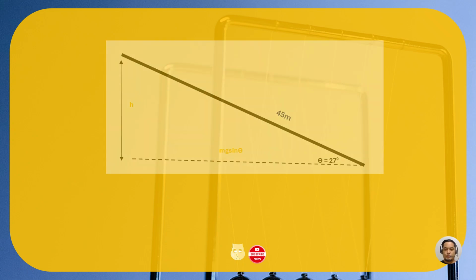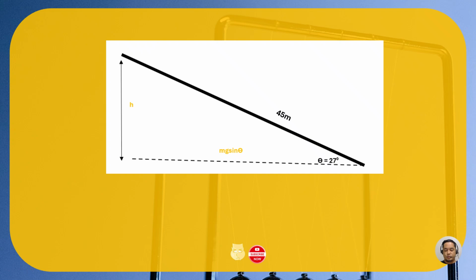All right. So as promised, I will show you how we came up with the height being equal to sine theta times displacement. In our diagram a while ago, we have this angle here. It's 27 degrees, and this is the x component of our mg force or weight force. That's mg sine theta. It carries the sine because it's the adjacent side.